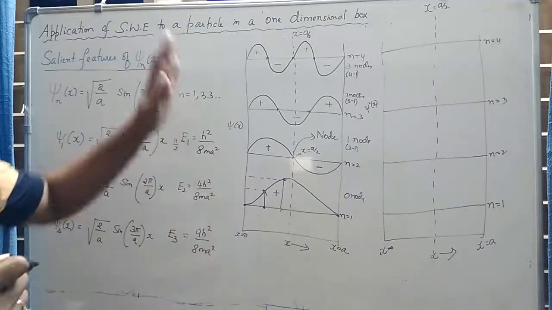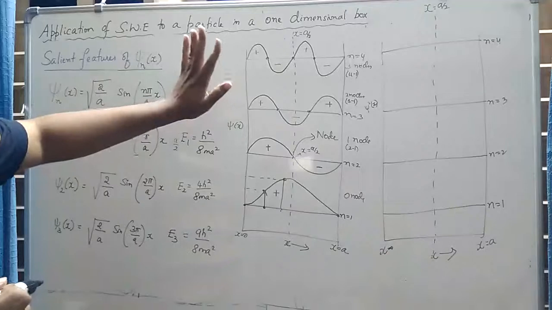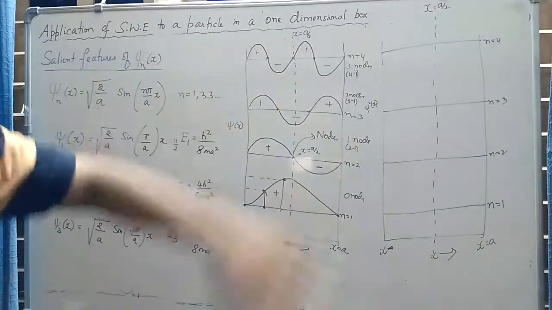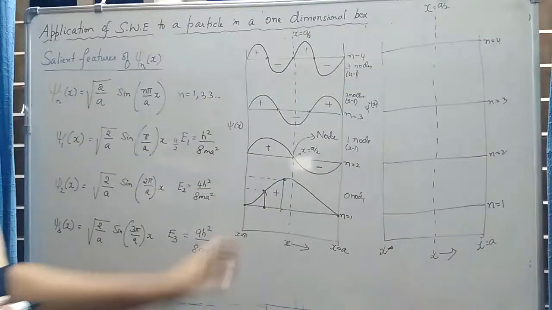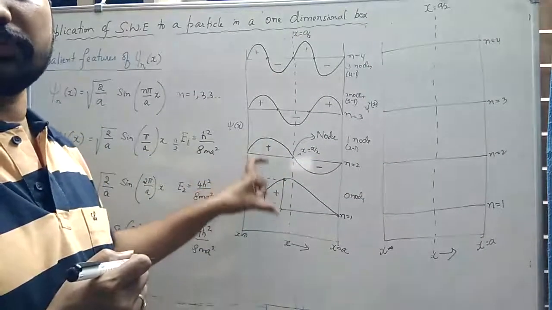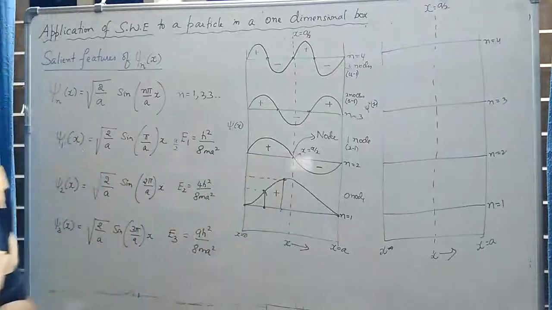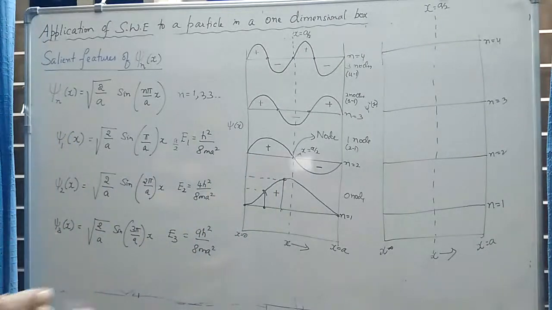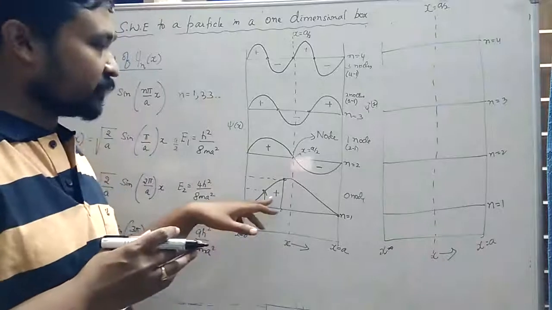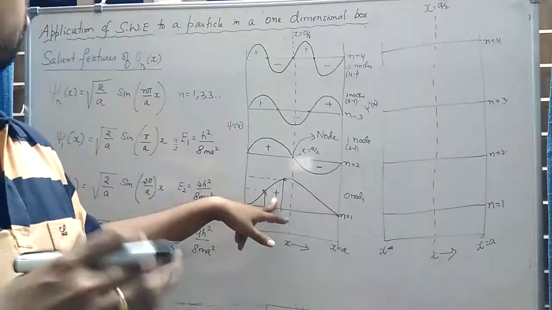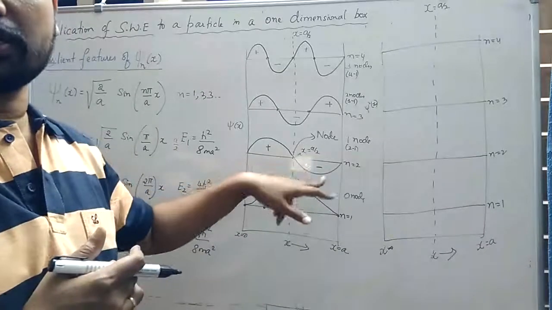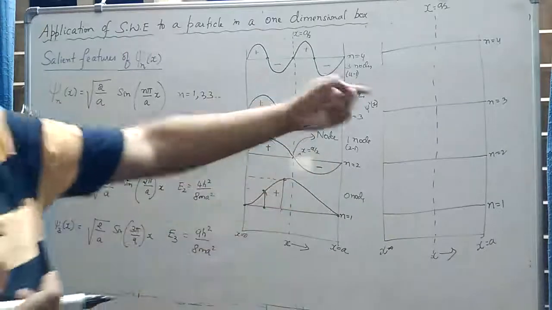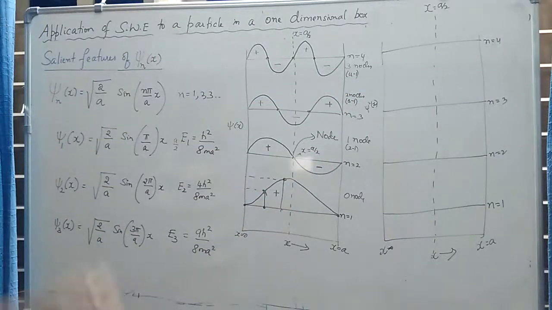But this is not of that much physical importance. What is important is the plot of psi square of x. The plot of psi square of x is very easy. We have to just take the square of this. When I take the square of this, the magnitude of this function changes a bit, that is a relative value, which we are not interested in. The other change that happens is, if we have a positive component, if I take the square, it still remains positive. But if I take the square of this negative phase, it also becomes positive. So when I take this square, we have only the positive phase of the waves.